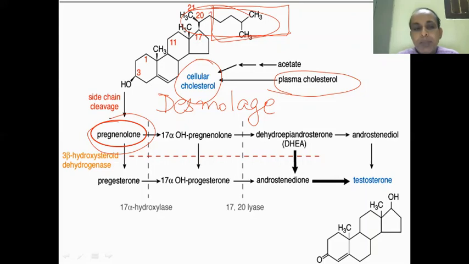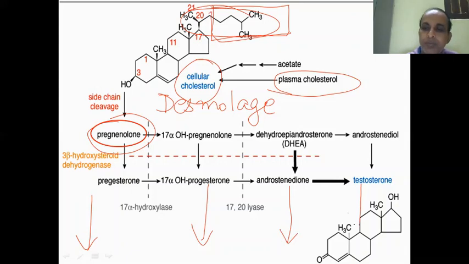This pregnenolone is the first dedicated molecule for steroid synthesis, be it mineralocorticoid, glucocorticoid or sex hormones.